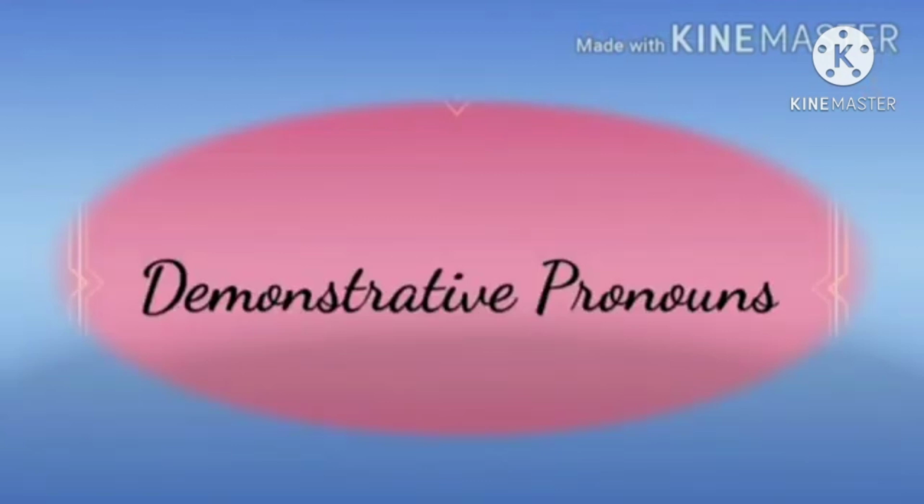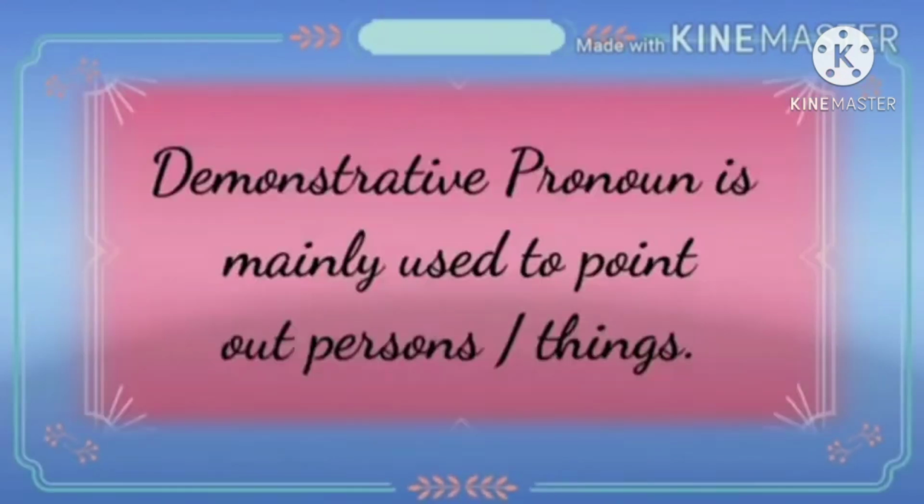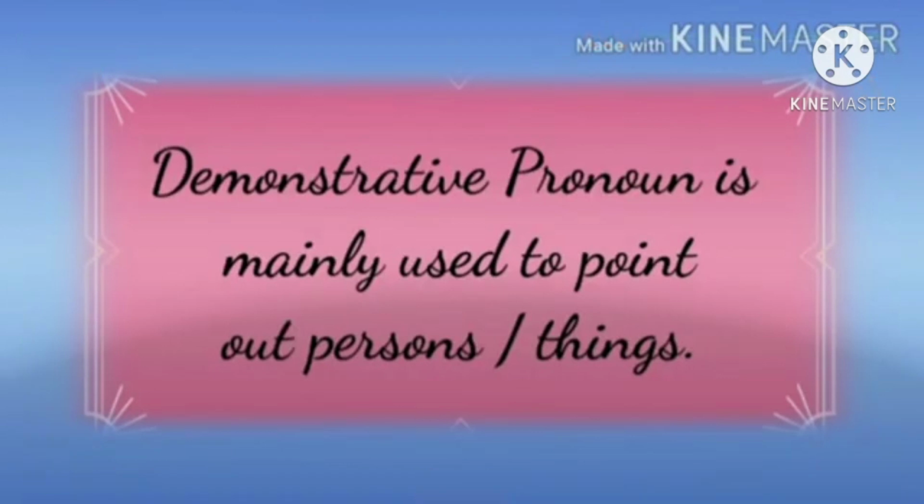Next one is demonstrative pronouns. Okay, let's see what is a demonstrative pronoun. Demonstrative pronoun is mainly used to point out persons or things. It points out a specific noun or an object. Sometimes it may be animals, things, etc.